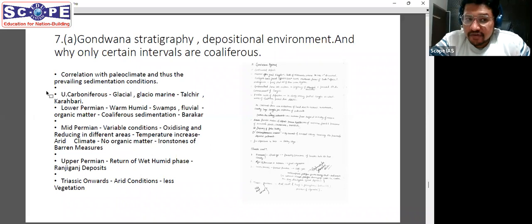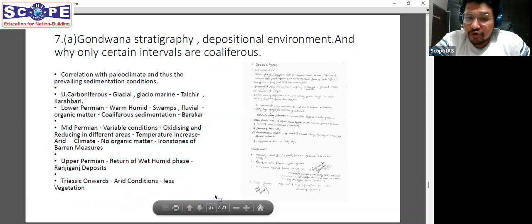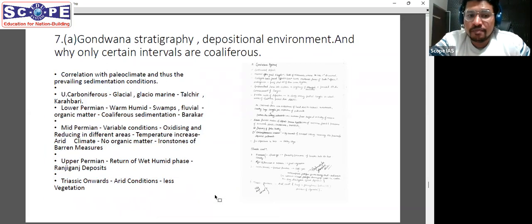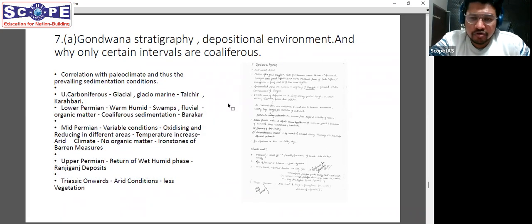We have read about paleoclimate of Gondwana in great detail. We know how climate changed from glacial to warm humid, then variable arid conditions, and then again the return of a warm phase. We have read this in our notes, and you can also read this in Dr. Ravindra Kumar's book as well.